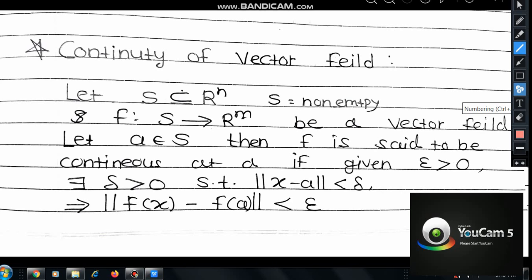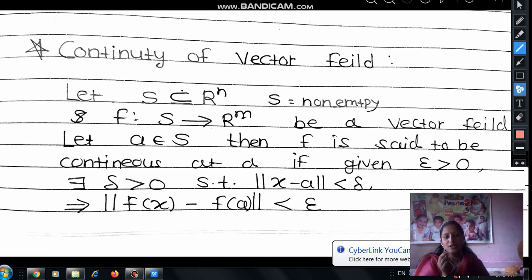Good morning, students. In the previous lecture, we saw the vector field and limit of vector valued function. Now, in today's lecture, we see the continuity of vector valued function. We are discussing continuity of vector valued function.